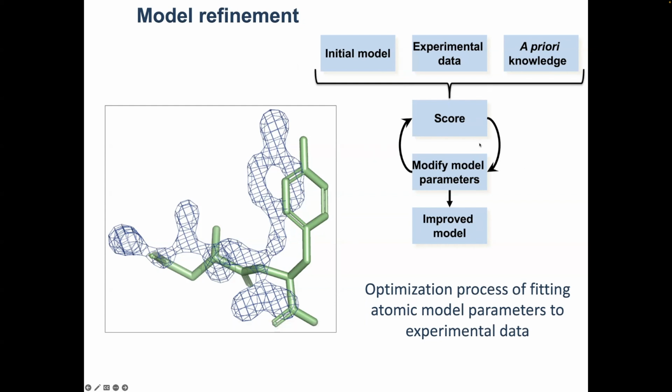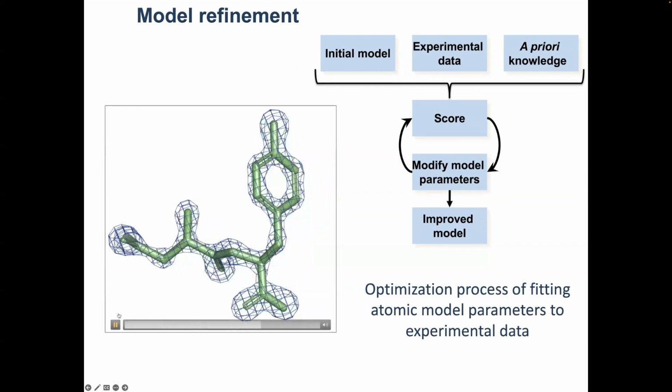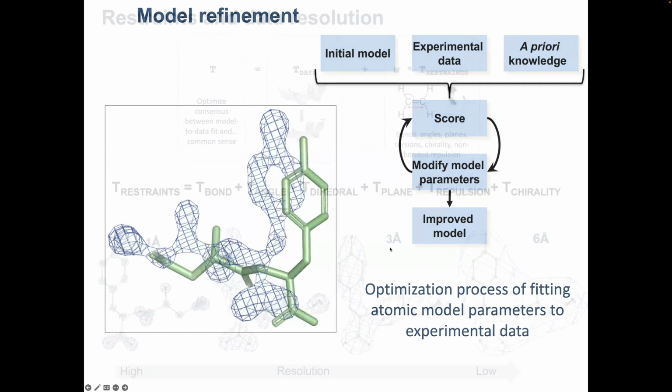And then the procedure iterates by optimizing a score that relates the model to the data by changing model parameters, with the hope that you get an improved model in the end, right? And just a pictorial illustration of that: the map is your data, this is the model, and basically starting somewhere, the model moves to the data, okay? So that's what refinement is about.